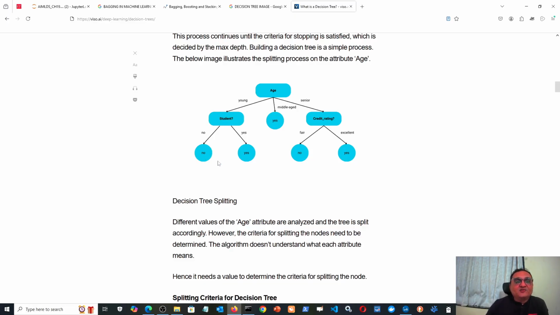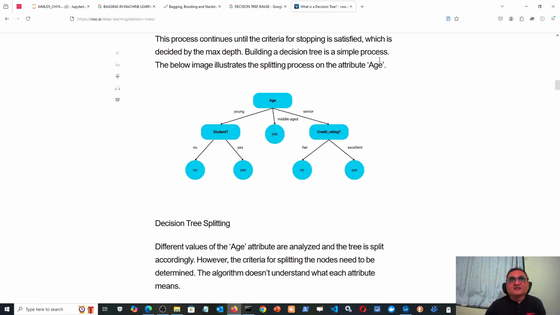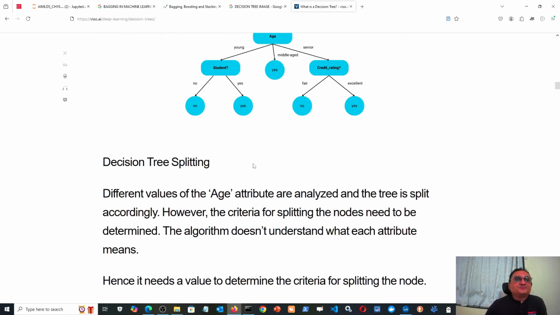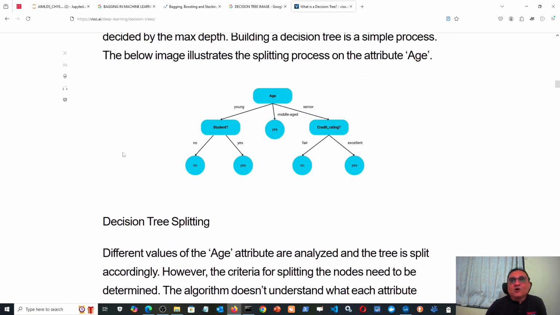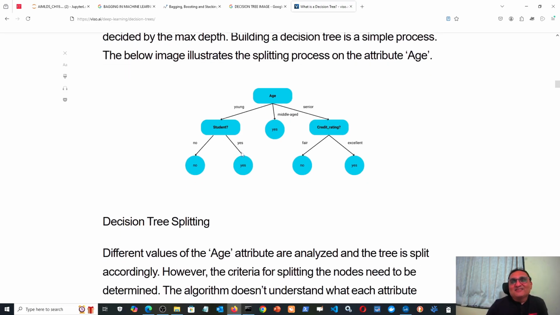If he is a student, then don't give the loan, because suppose in the country at present the student loan is having a big crisis and there is going to be a bubble in student loans, which economists have warned about. So you will not give the loan if he is a student. But if he is not a student, then also don't give him a loan. That means he is young and not studying either, so he would mostly use the money for luxury items like buying a mobile. But if he is young and a student, then give him the loan, because from a student you can get certain things as collateral.